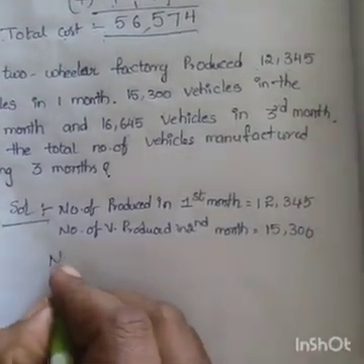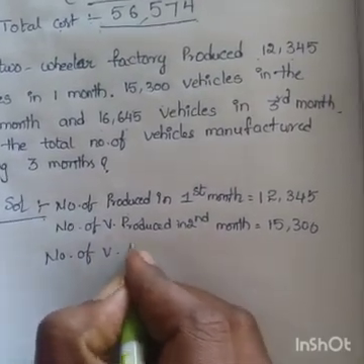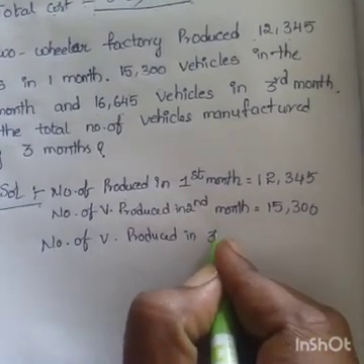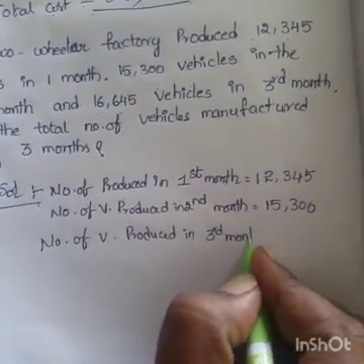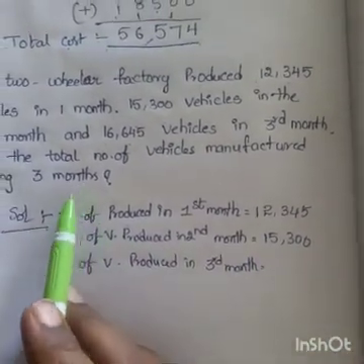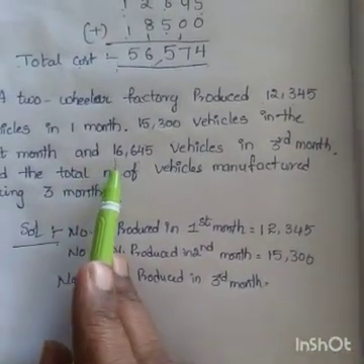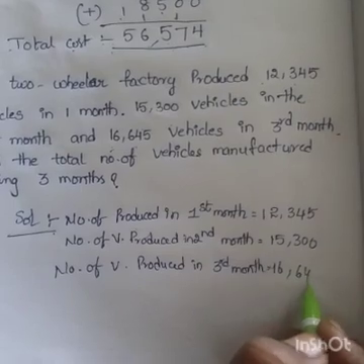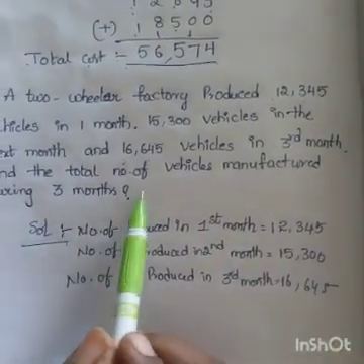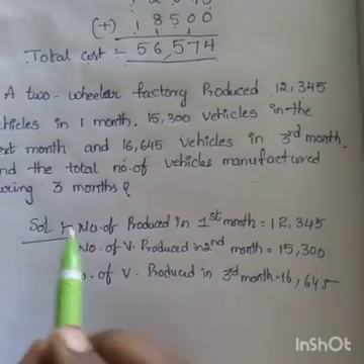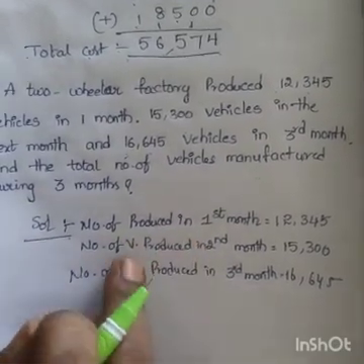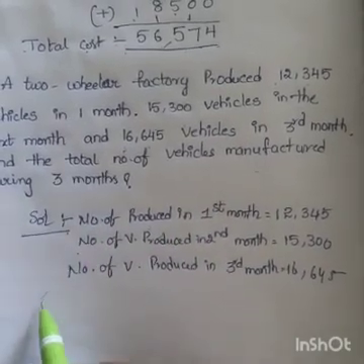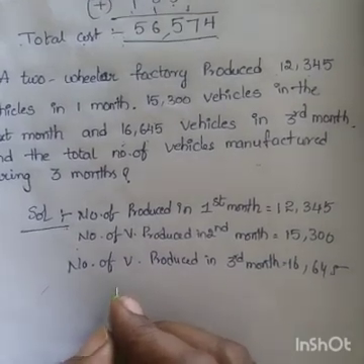Next, number of vehicles produced in third month, 16,645. The total number of vehicles manufactured during 3 months. First month, second month, third month. Now we have to find out the total of 3 months, how many vehicles. So here we have to choose addition.